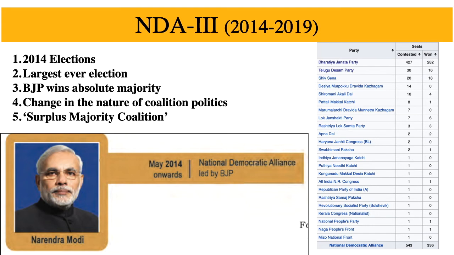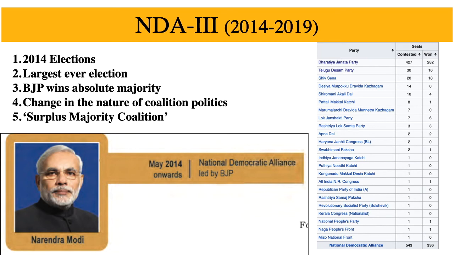Second, if you look in the chart, you will see that BJP, amongst the alliance, alone has got an absolute majority in the Lok Sabha with 282 votes. Remember, the required number of seats is 273. So for the first time after 30 years, a strong government, that also a non-Congress, with an absolute majority was formed. So this NDA-III coalition government led by BJP was different from its predecessors or earlier coalition governments.